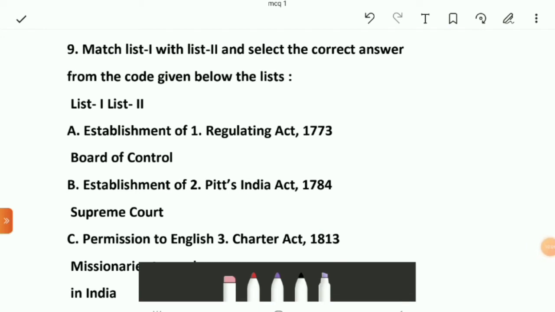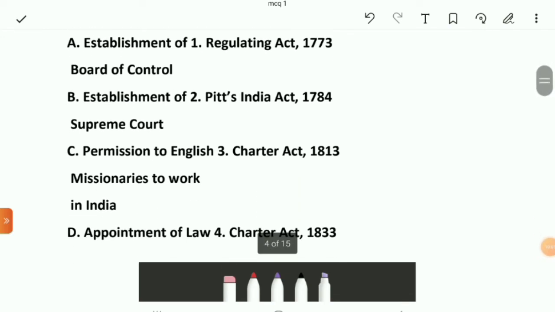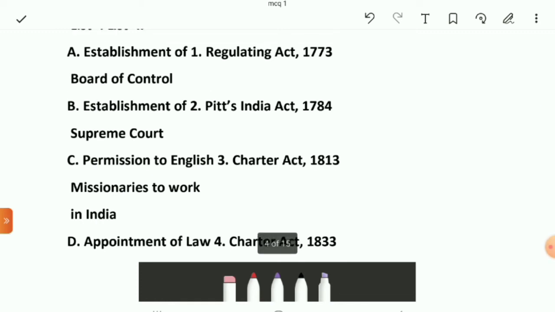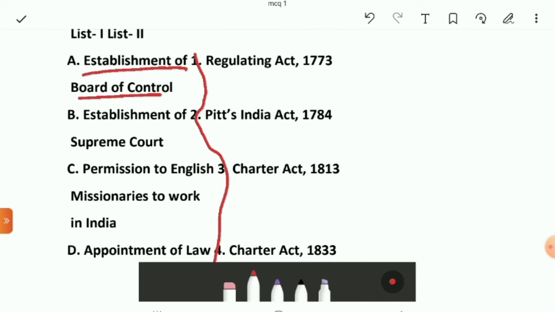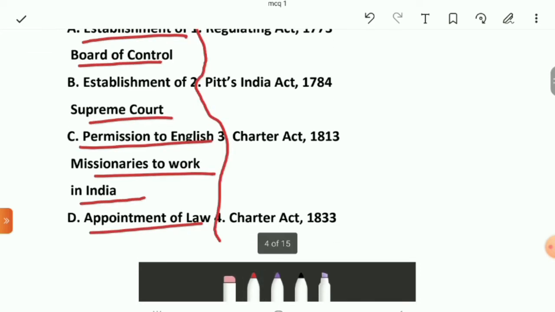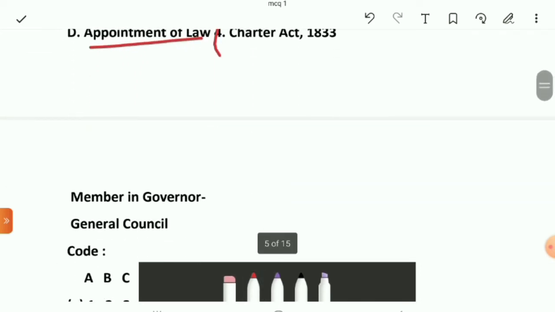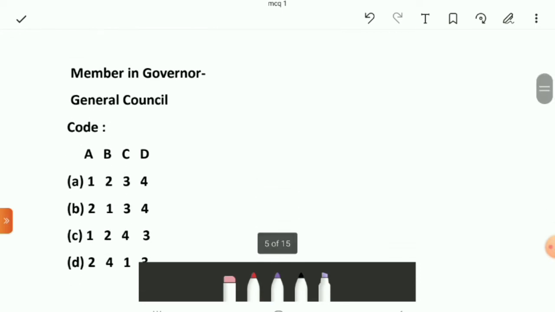In the next question you have to match with the correct answer. First is establishment of Board of Control. Second is establishment of Supreme Court. Third is permission to the English missionaries in India, and the fourth is appointment of law member in Governor General Council.